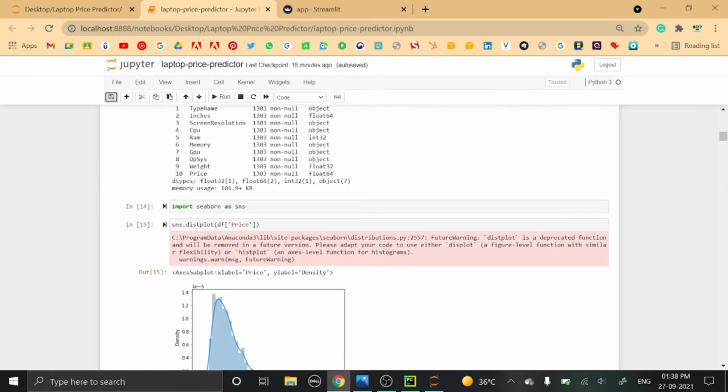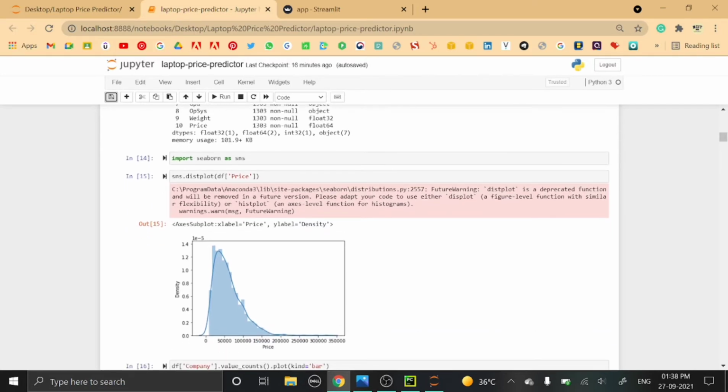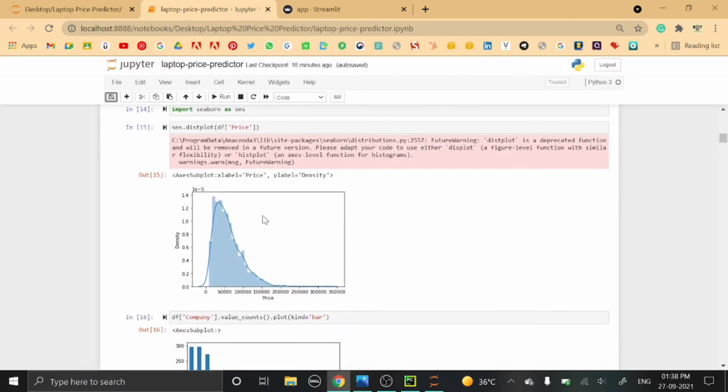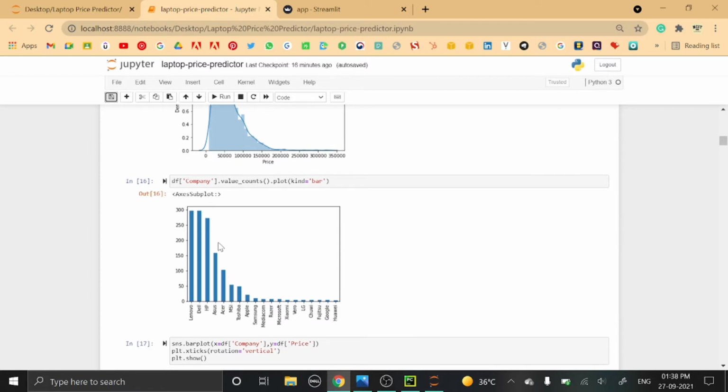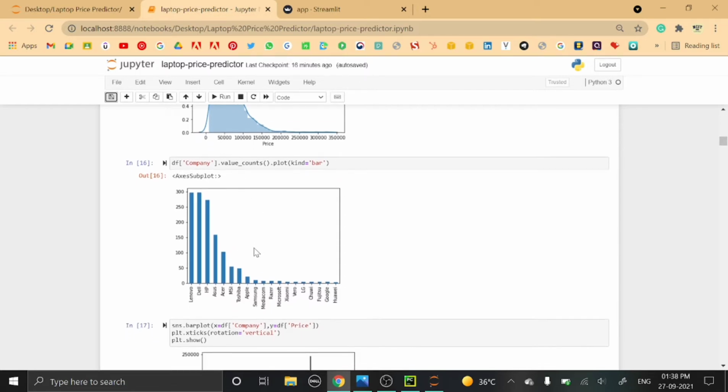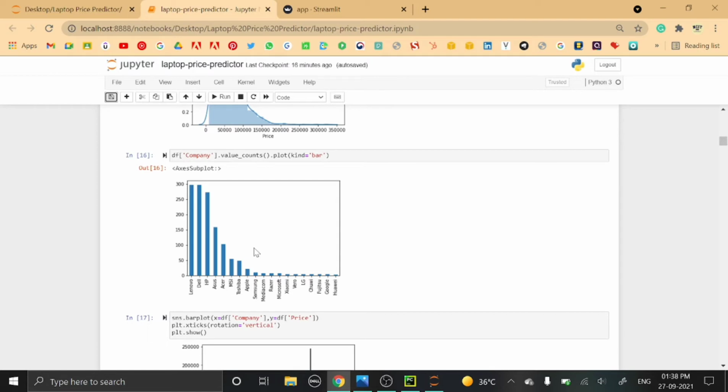Next we have imported Seaborn. Seaborn is used for graphical representation of the data. Here we are plotting a graph of price. Then we are plotting a graph of company, applying value counts, to check the number of laptops of each brand.